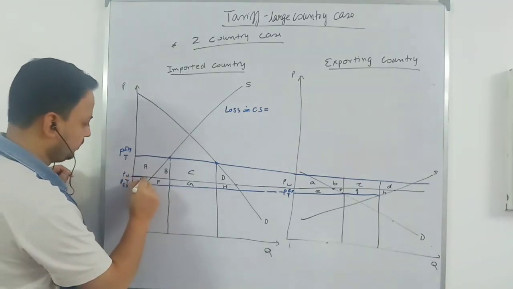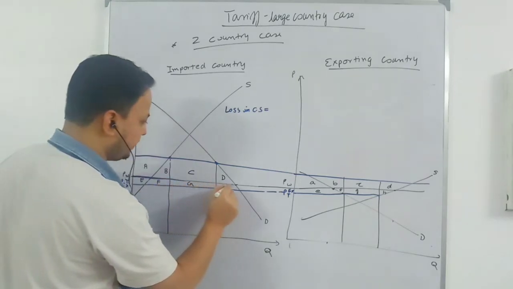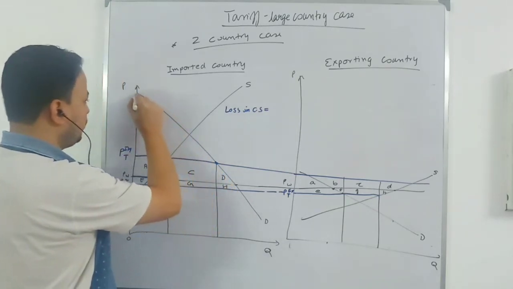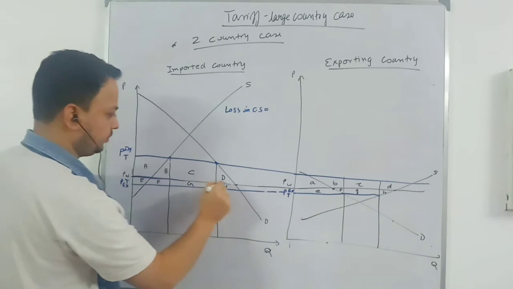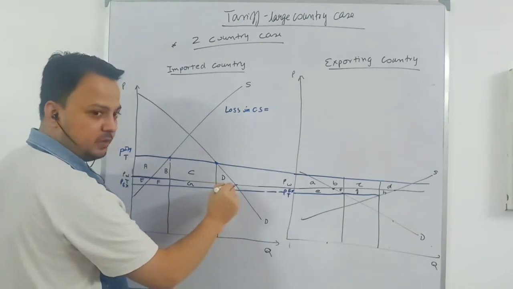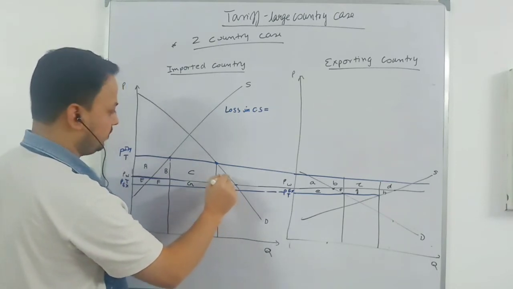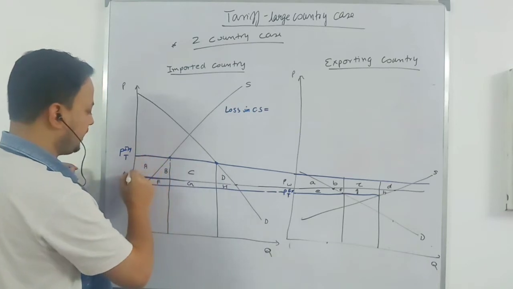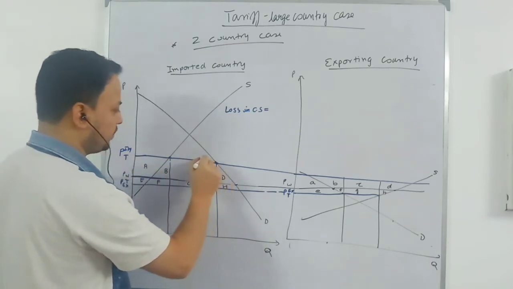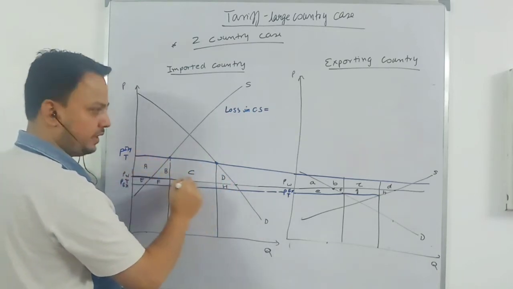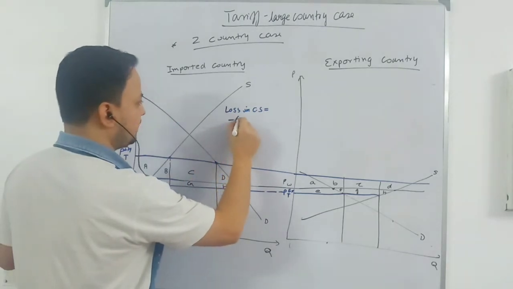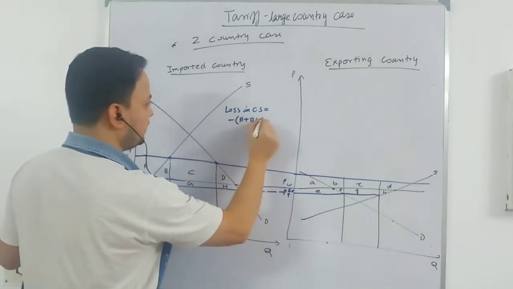This one is the free trade price, right? This is your consumer surplus, this part. When this importing country, a large country, imposes a tariff, this much is deadweight loss in consumption. A, B, C, D. So we write minus A plus B plus C plus D.